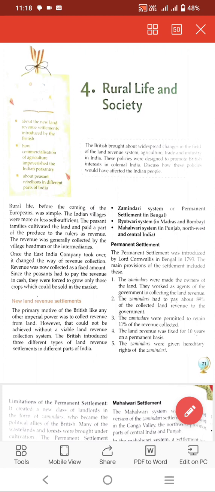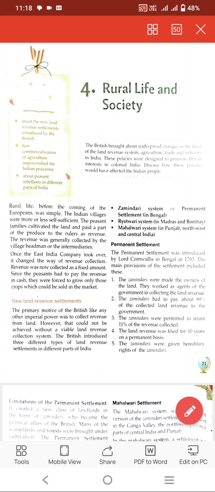So let's start the reading first of all. Rural life before the coming of Europeans was simple. The Indian villages were more or less self sufficient. It means that they grew crops for their own use also, and sometimes the barter system was also there. Peasant families cultivated the land and paid a part of the produce to the rulers as revenue, as tax, you can say. The revenue was generally collected by village headmen or intermediaries, as I told you earlier.